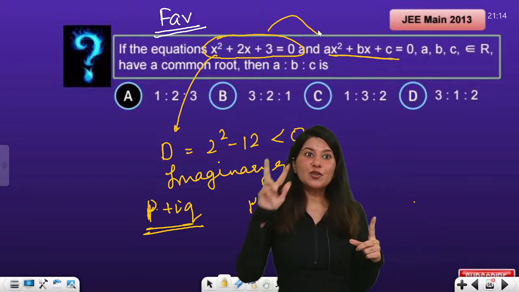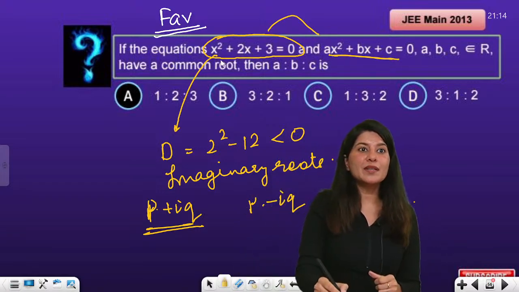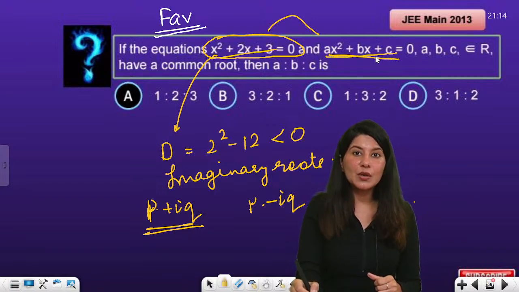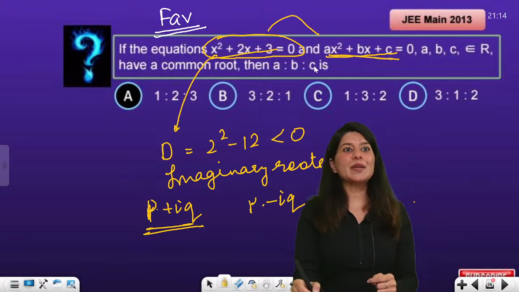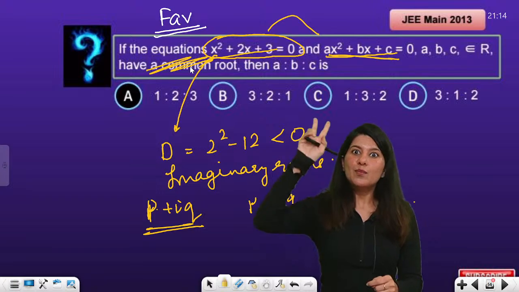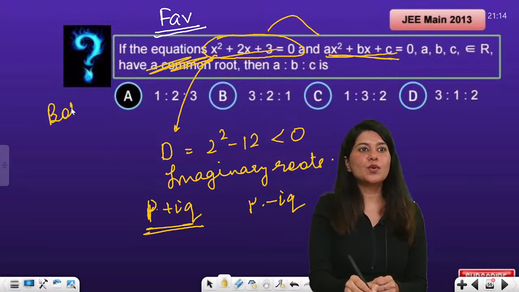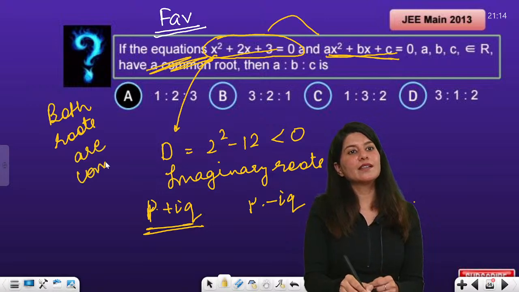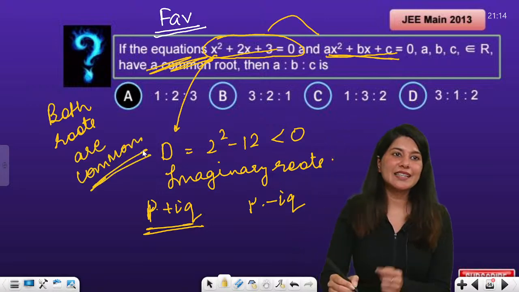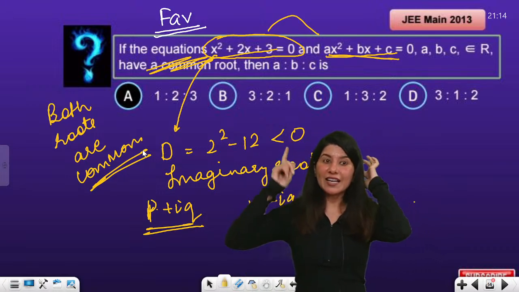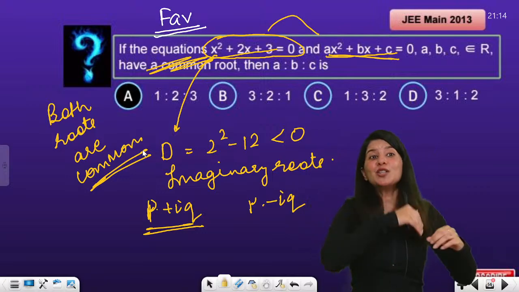P plus iota q cannot be separated from p minus iota q. That means if you try to make one root common between these two quadratics, then what will happen? Both roots will be common. So both roots are common, right? Clear? So this is a googly question basically, which is trying to manipulate you by telling you that one root is common, but actually both the roots are common.